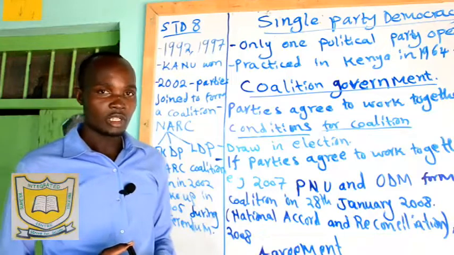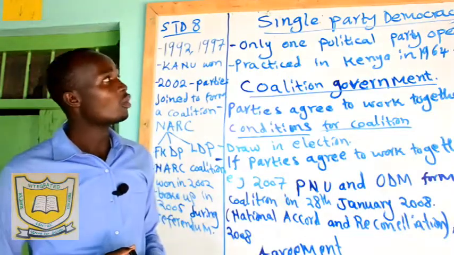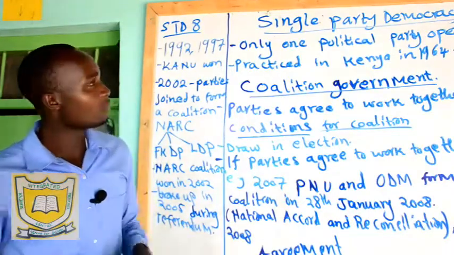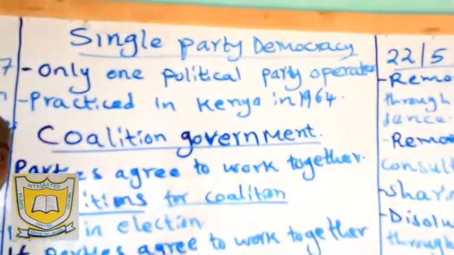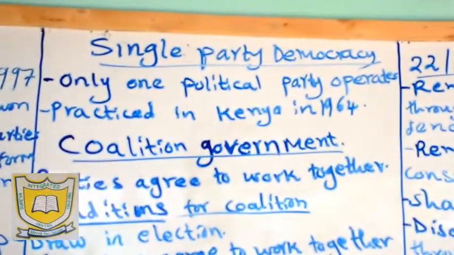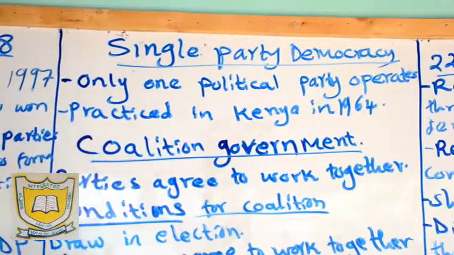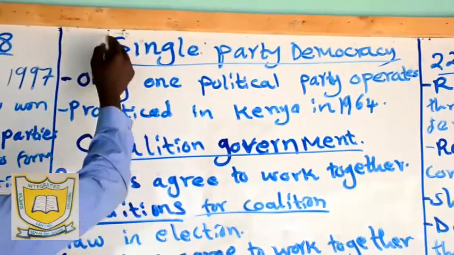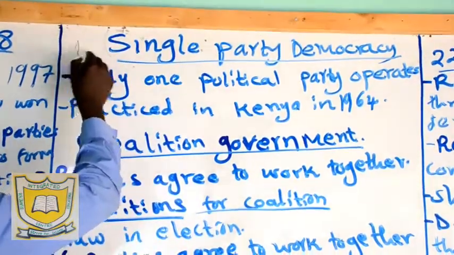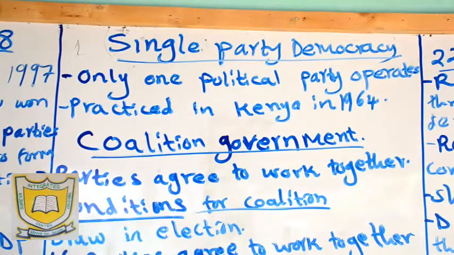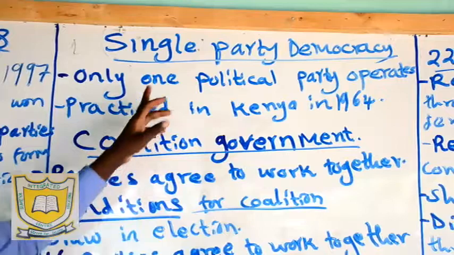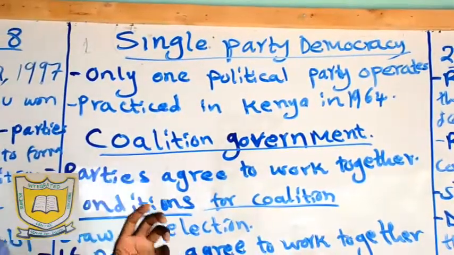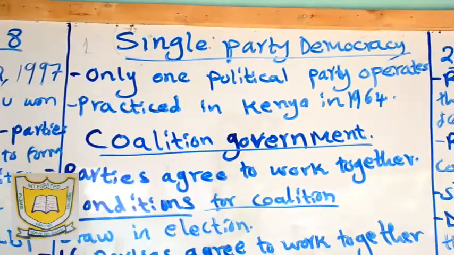So today we shall look at single-party democracy in Kenya. Now, single-party: single means one. So single-party democracy means only one political party is allowed to operate in a democratic republic or a state. So that's what we want to look at in Kenya.